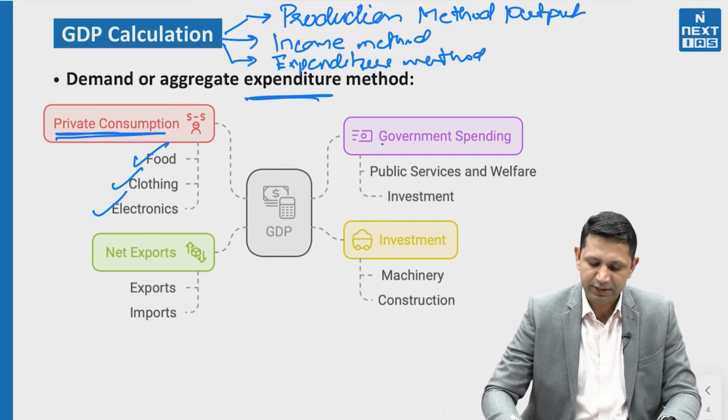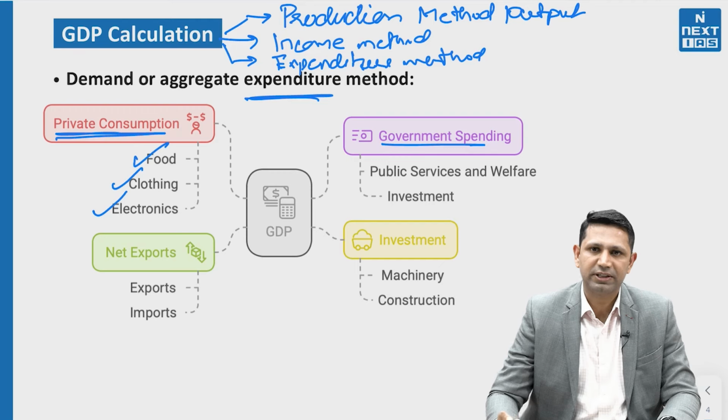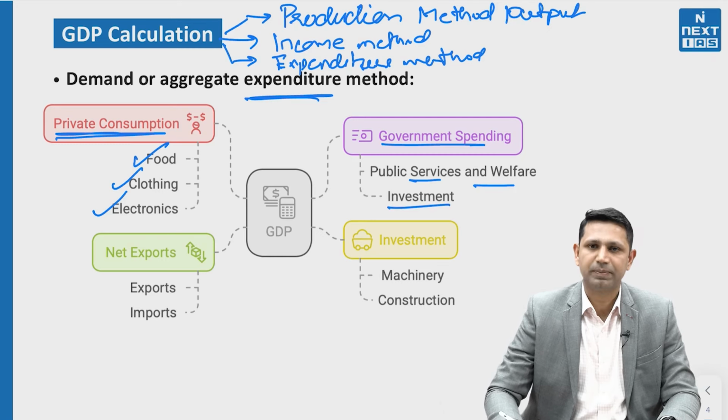The second thing is government spending. Now government spends in multiple ways. The government spends in terms of welfare services, public services, welfare schemes that the government comes out with. Along with it, it also spends in investment. For example, building up roads, railways, hospitals, education centers, etc.